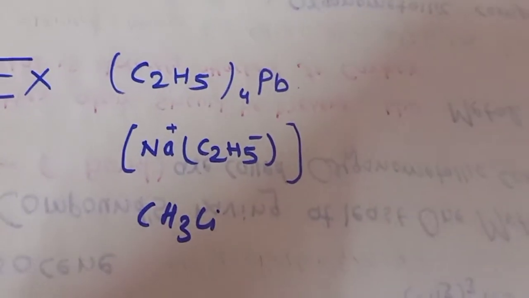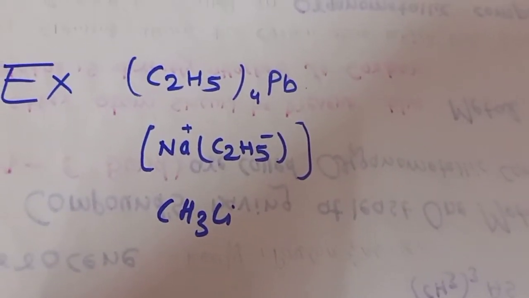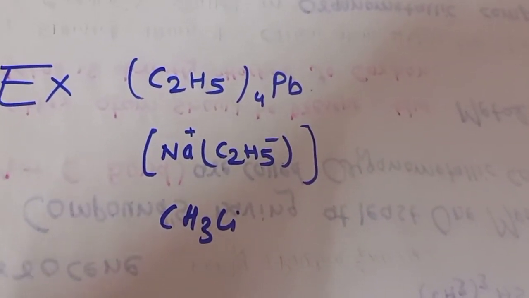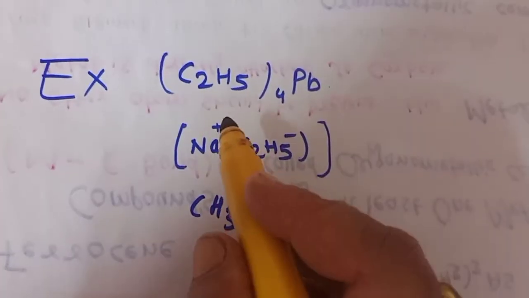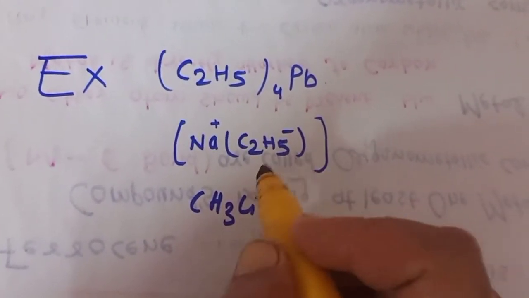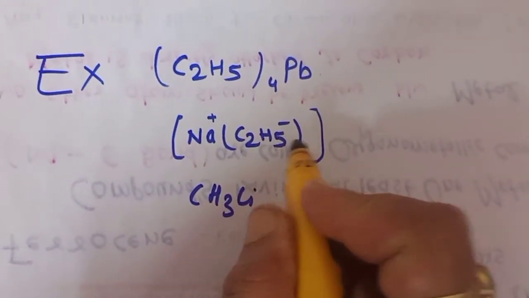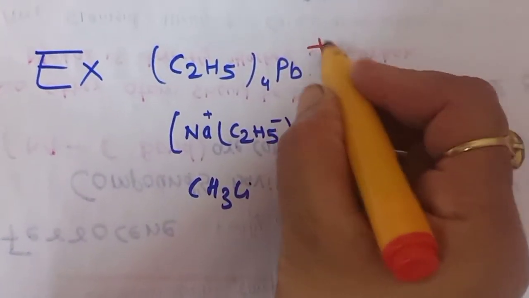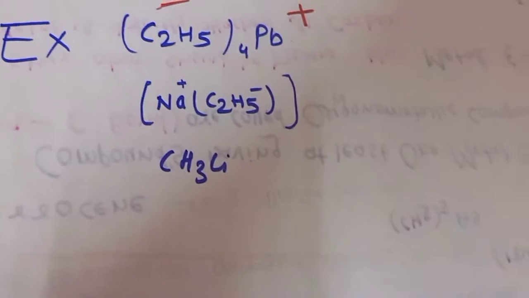Now these are simple examples, tetraethyl lead and sodium ethyl. We can say that this is the metal which will have the positive charge. This is our negative part, meaning the hydrocarbon part will have the negative charge. Here it will have the positive charge, and here the negative charge.